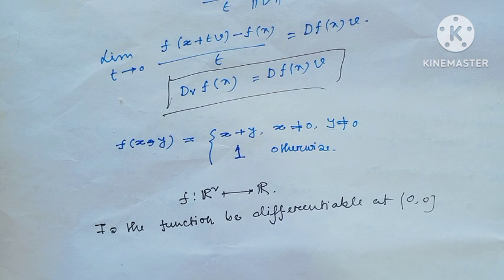Just check the partial derivatives. The partial derivatives at the point (0, 0) always exist.